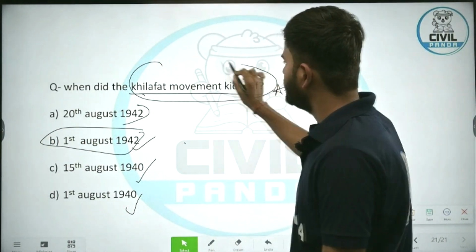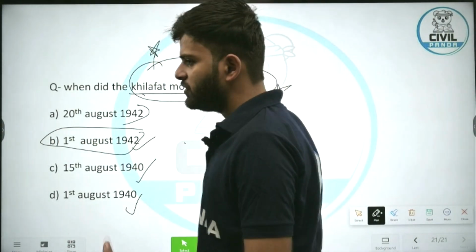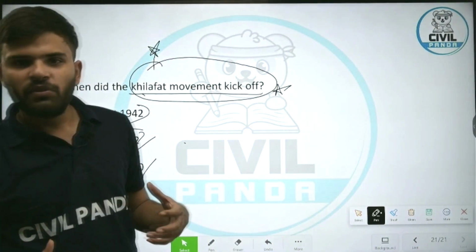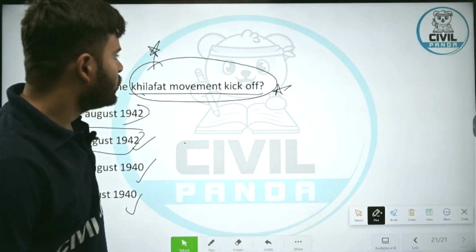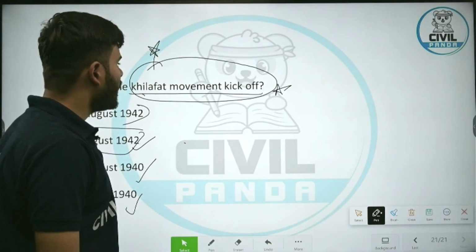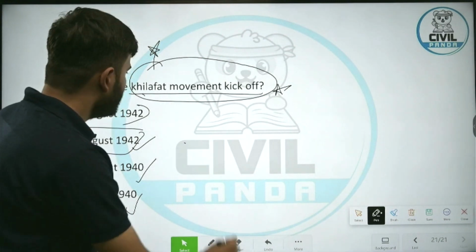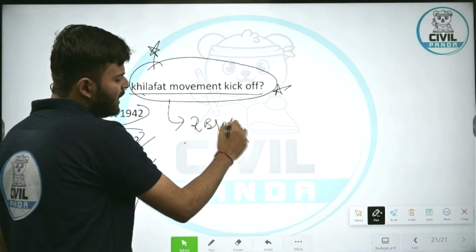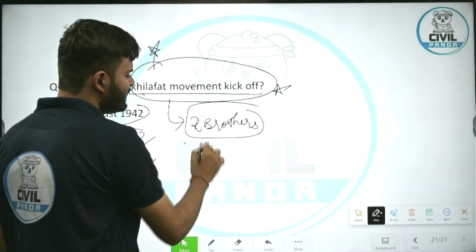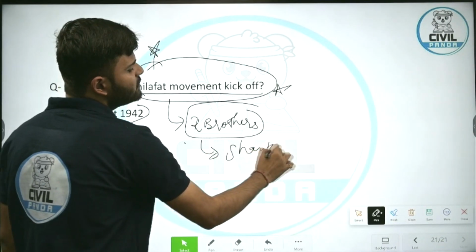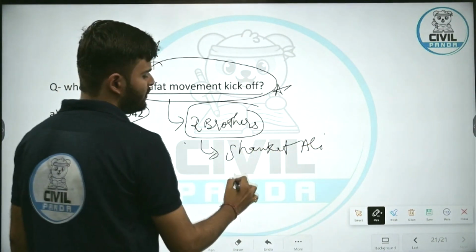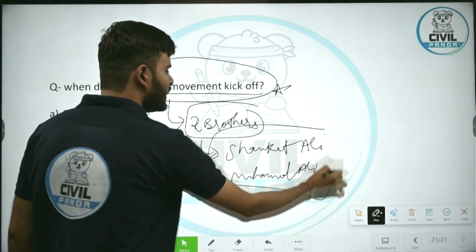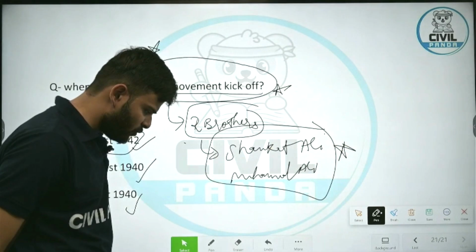Khilafat movement is where, in modern contemporary India, we witness the unity among Muslim and Hindu community, where they both came together to give support to Khilafat movement as well as the Indian freedom struggle. Khilafat movement was headed by 2 brothers, Shaukat Ali and Muhammad Ali. They assumed the leadership of this movement.